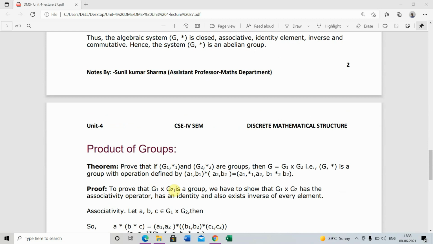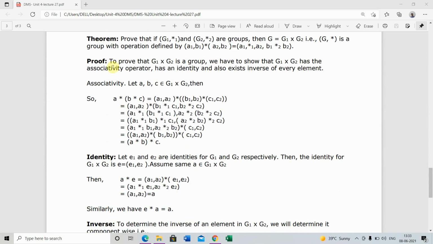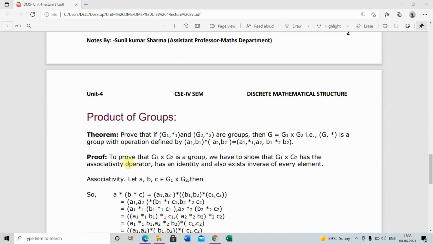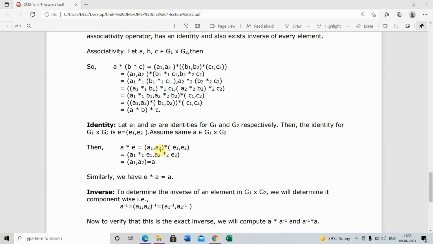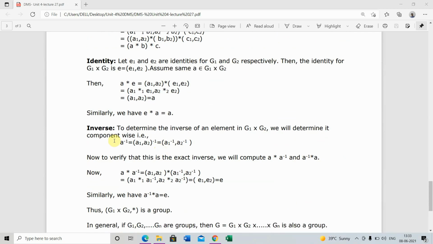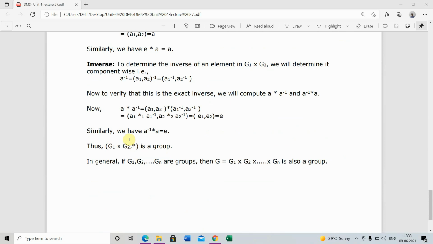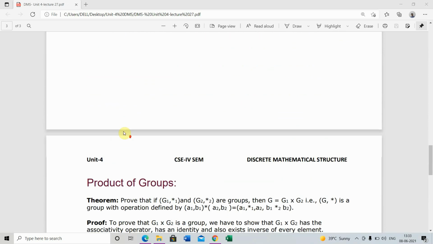Then product of groups. We showed the theorem that if G1 with star 1 and G2 with star 2 are groups, then G equals G1 cross G2 with star is a group, with operation defined by (A1, B1) star (A2, B2) equals (A1 star 1 A2, B1 star 2 B2). Then we proved this theorem for the identity element, associative property and inverse element. This theorem is proved.